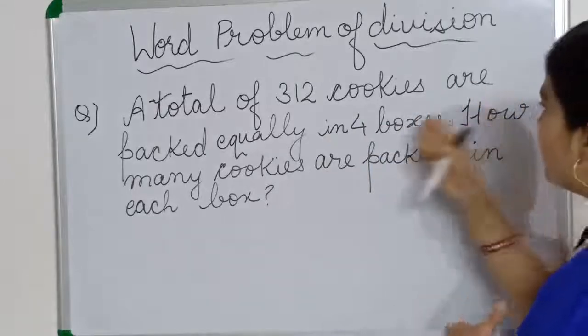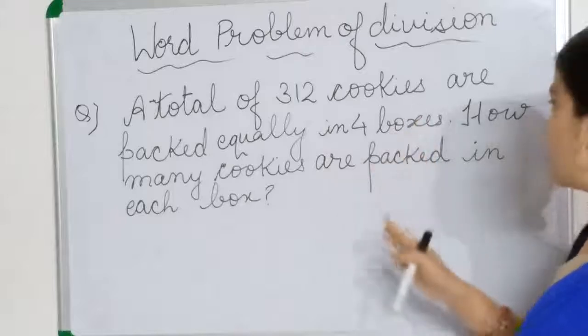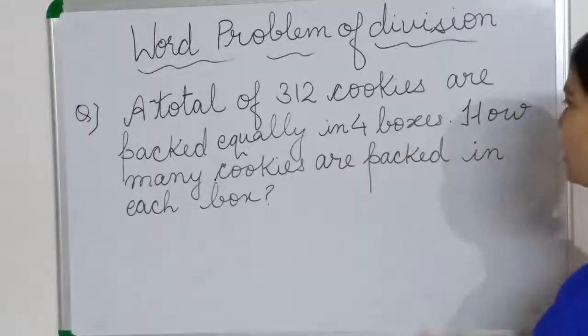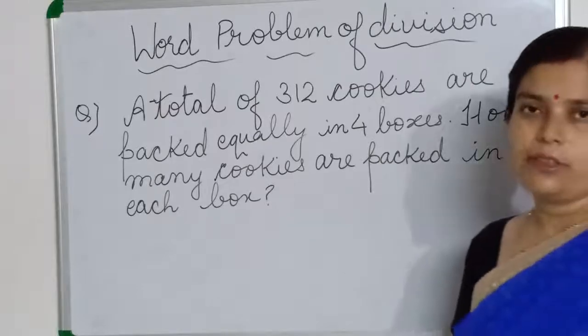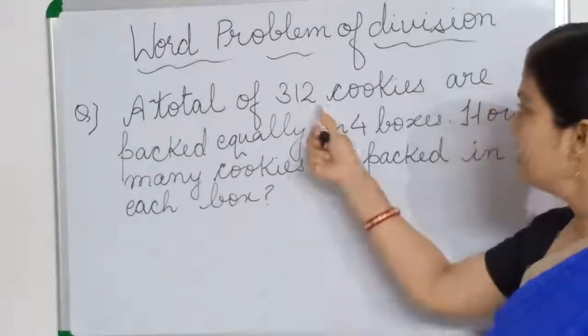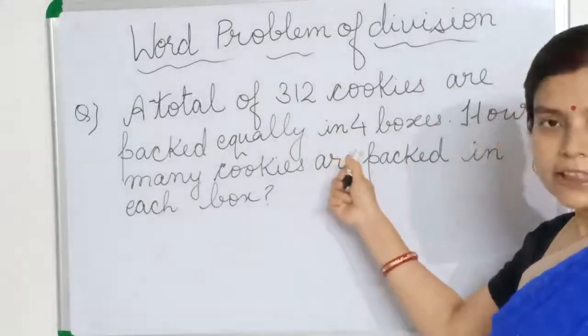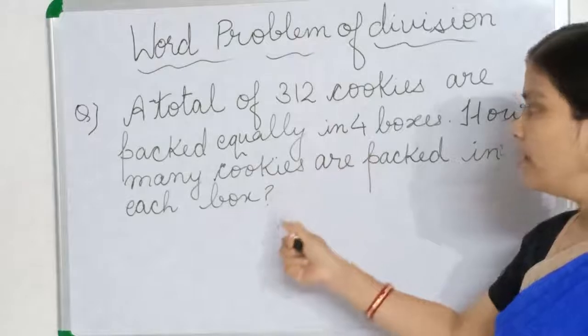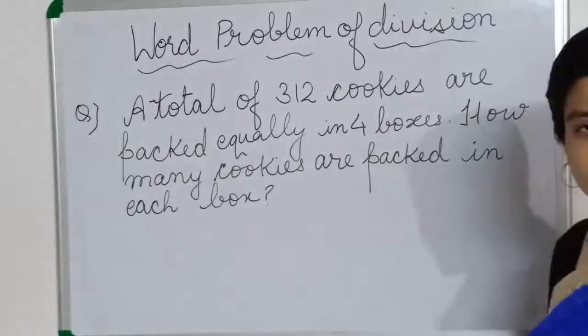And these cookies are packed equally in how many boxes? 4 boxes. Number of boxes is 4. How many cookies are packed in each box? The question is asking the number of cookies in each box. We understand now? The question gives the total number of cookies, then the number of boxes in which we have to pack them, and then we have to find the number of cookies in each box.